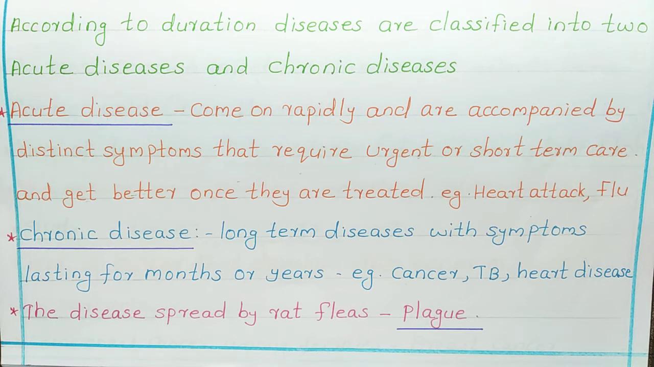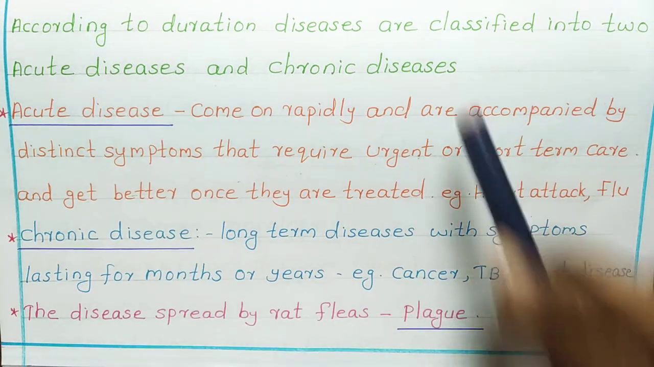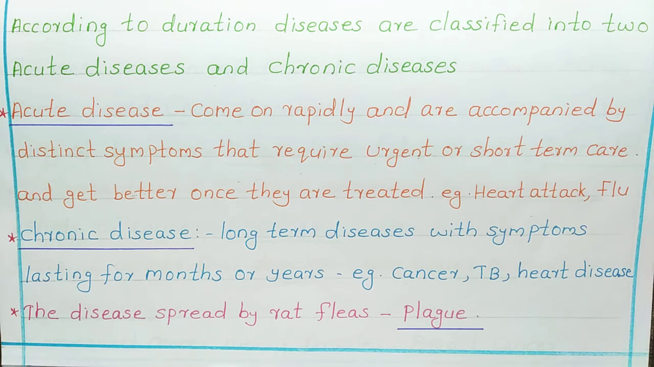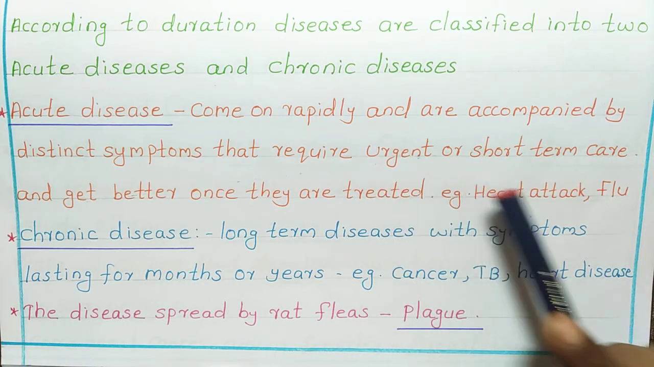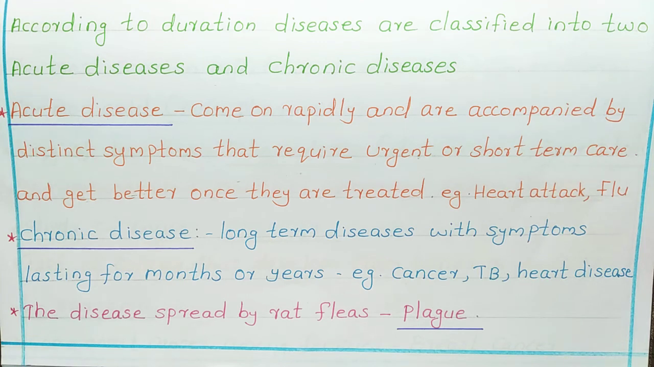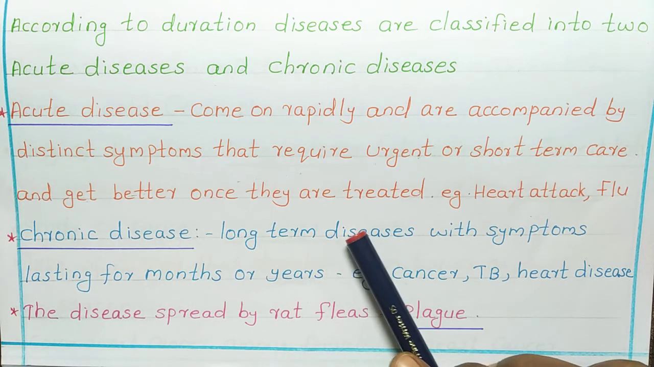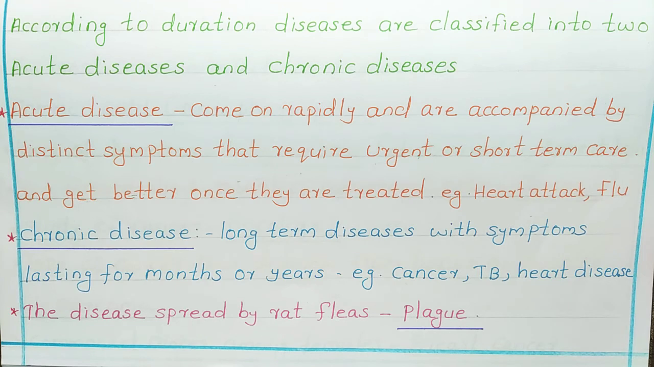Again, we have another classification, that is according to the duration of diseases. According to the duration of diseases, it is classified into two: acute diseases and chronic diseases. What do you mean by acute disease? Acute diseases come on rapidly and are accompanied by distinct symptoms that require urgent or short-term care and get better once they are treated. Example: heart attack, flu.